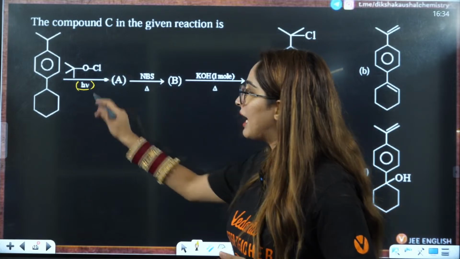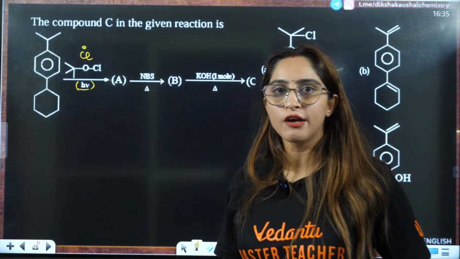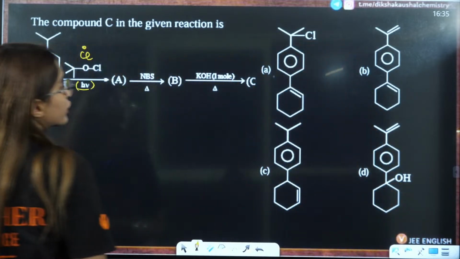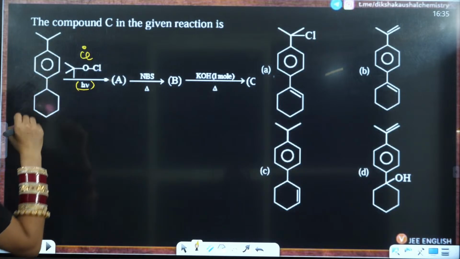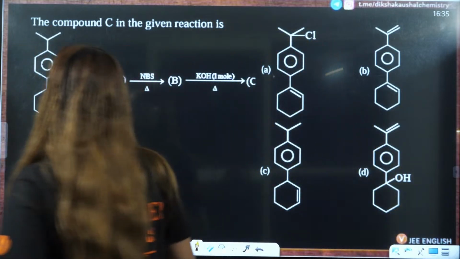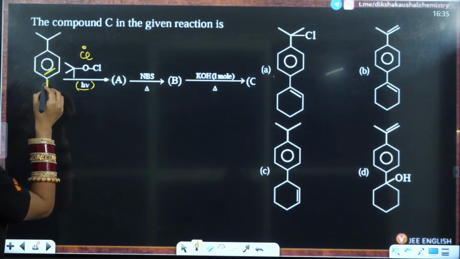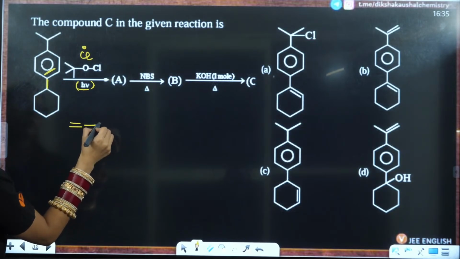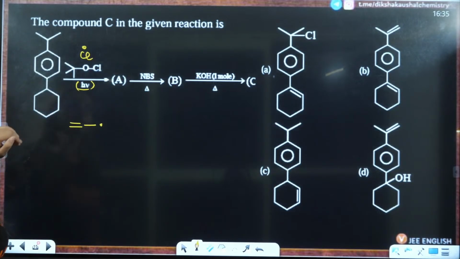So here you have light, that is hv, that means it is going to generate a free radical electrophile, that is Cl free radical. Now the question is where this free radical is going to attack. Free radical usually attacks on the benzylic or the allylic positions. So here, if this is a double bond and this is a single bond, then it can attack this position, and it can easily attack this position here.